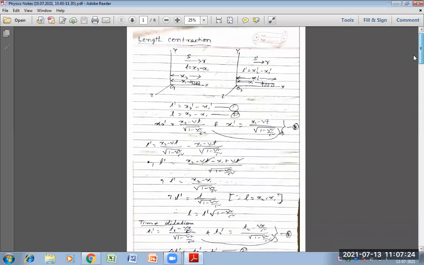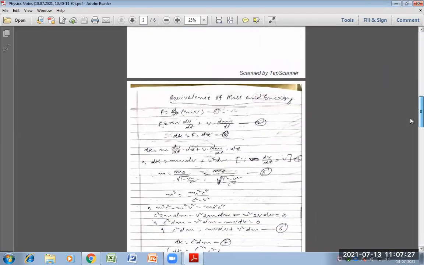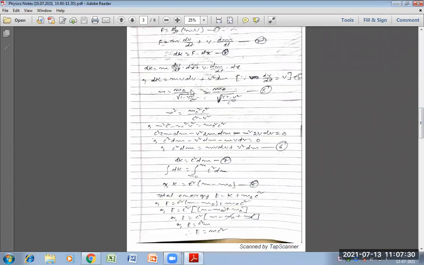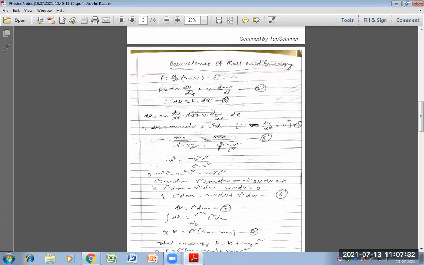Now the next part, which is most important, is the equivalence of mass and energy, E equals mc square. This part will be important in your university exam. Lorentz transformation equation and equivalence of mass and energy, both are important. Out of these two, again there is a question. This question is very much important.